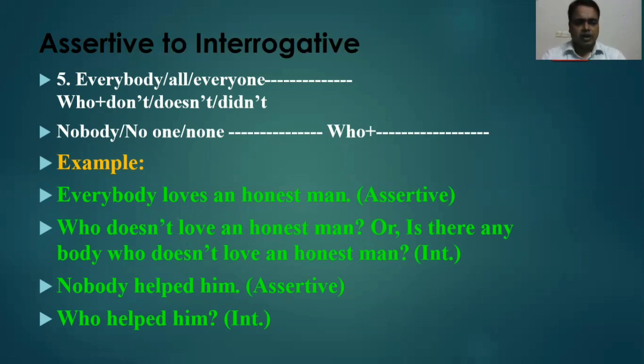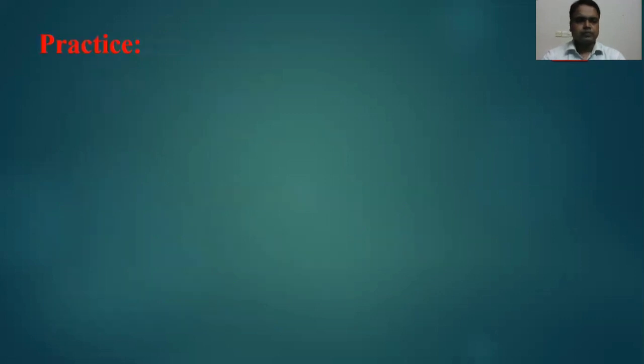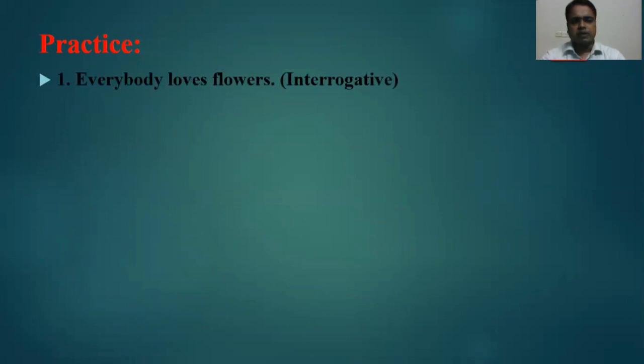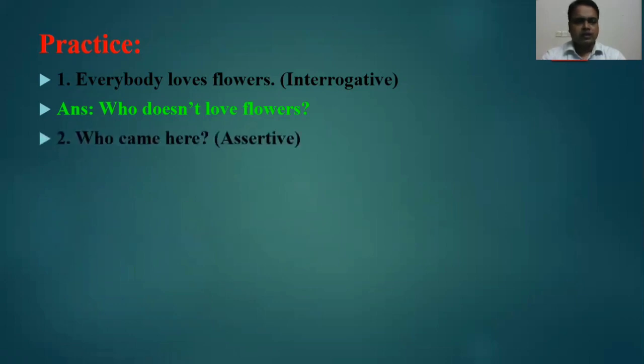So dear learners, we are going to start our today's practice session. Here, practice. First question for you. Everybody loves followers. Make it interrogative. Then the answer is who doesn't love followers? Then who came here? Assertive. Nobody came here. We have told you earlier according to the rule.